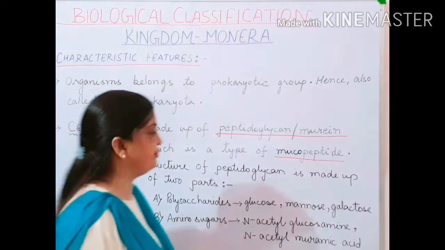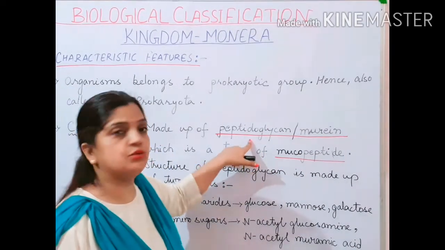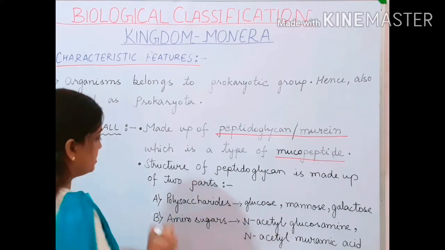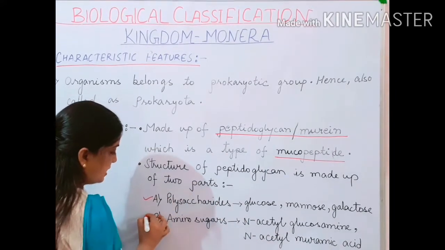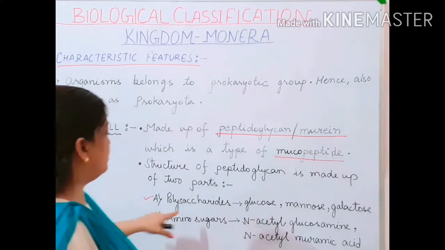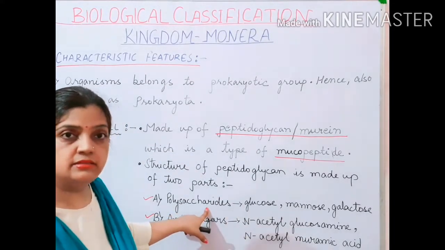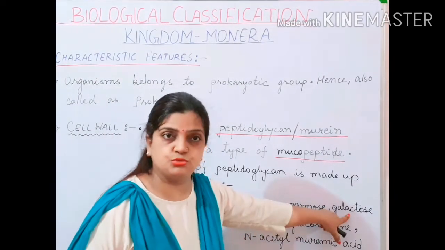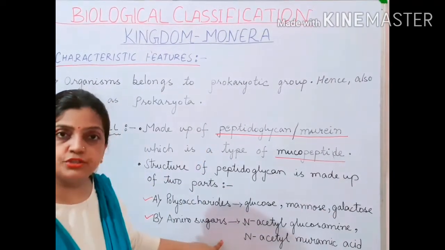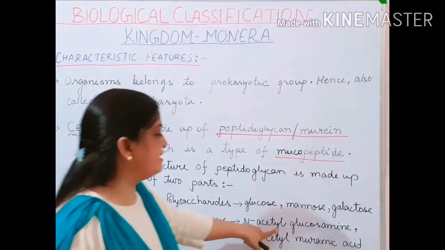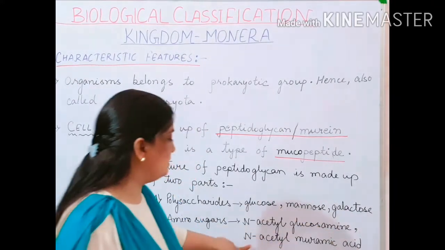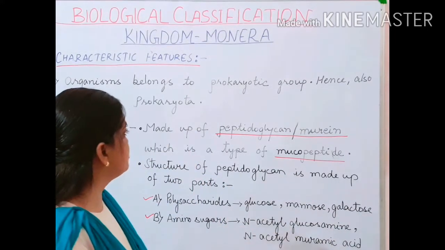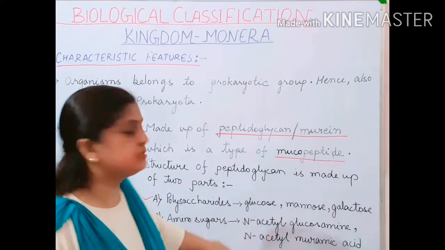You can remember this from the competitive point of view. Now children, this peptidoglycan is made up of two parts, and what are those two parts? They are polysaccharides and amino sugars. Polysaccharides are made up of glucose, mannose and galactose, and the amino sugars are made up of N-acetyl-glucosamine and N-acetyl-muramic acid. Now children, this is what your peptidoglycan is made up of.